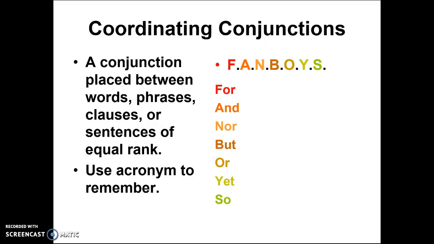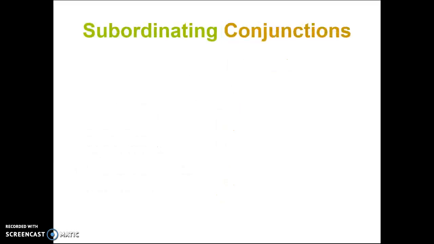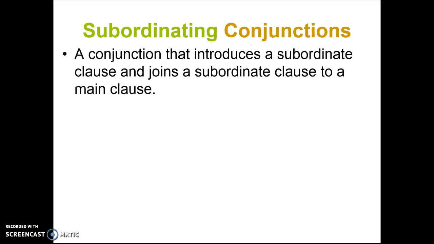Next, you have your subordinating conjunctions. What is a subordinating conjunction? It is a conjunction that introduces a subordinate clause and joins a subordinate clause to a main clause. So anytime you have a conjunction that introduces your subordinate or dependent clause and it joins that dependent clause to a main clause, then you know that you have a subordinating conjunction.